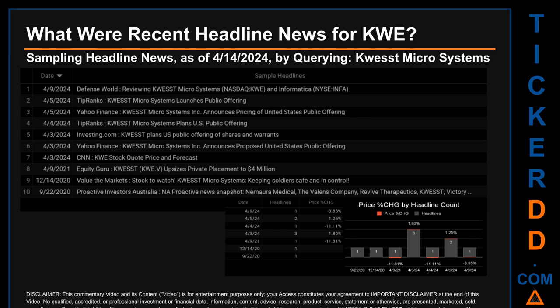It had 3 discovered headlines when TipRanks published the headline that read, KWESST Microsystems launches public offering. Yahoo Finance published the headline that read, KWESST Microsystems announces pricing of United States public offering. Investing.com published the headline that read, KWESST plans U.S. public offering of shares and warrants.